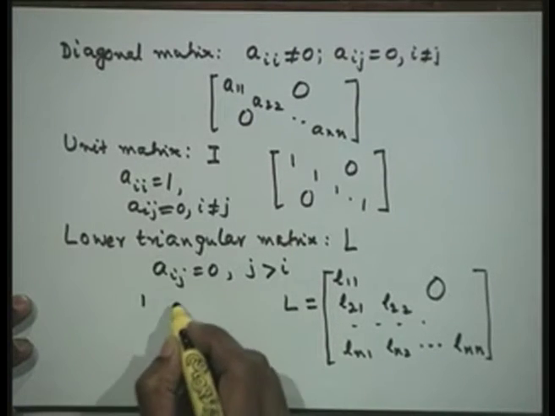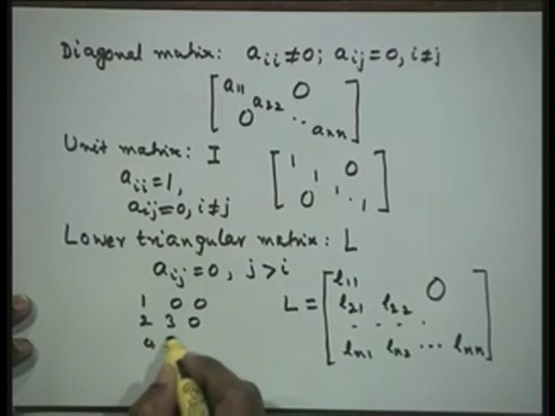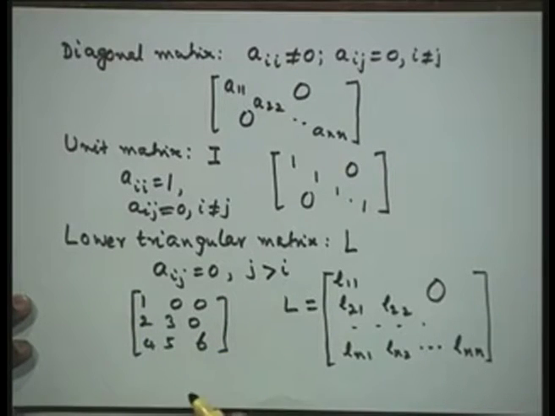For example, a trivial example here is this 3 by 3 lower triangular matrix in which the elements above the diagonal are all 0.